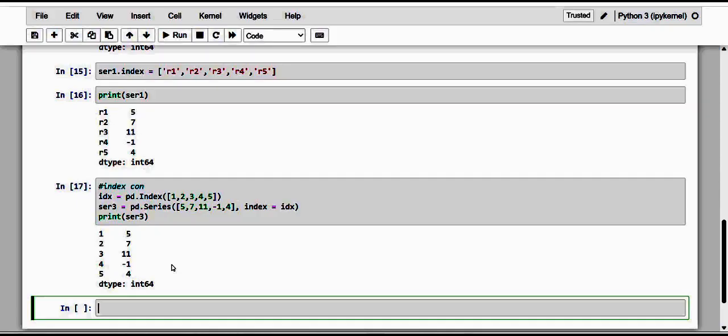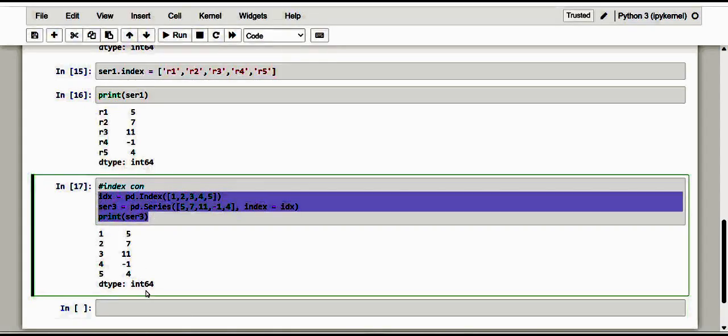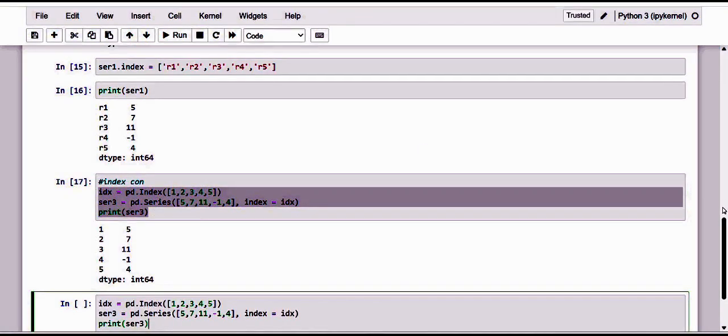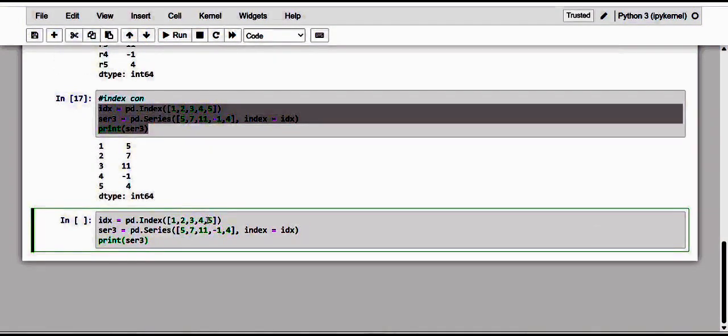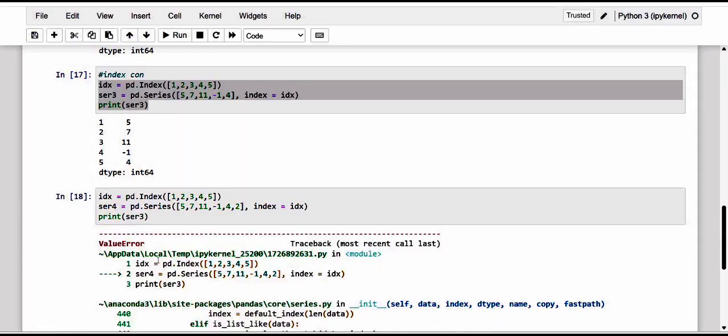Let me give you one more thing to note. See here, I have exactly the same array, and here if I provide fewer elements than the index, that is, the values entered in the series constructor, kindly see here, I'm getting a value error.